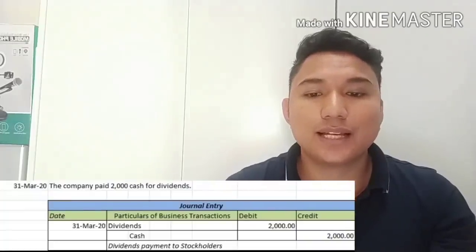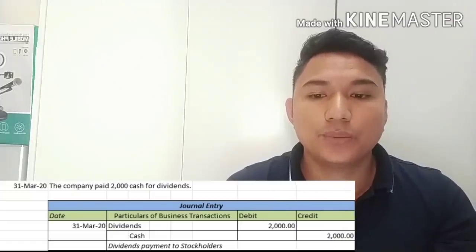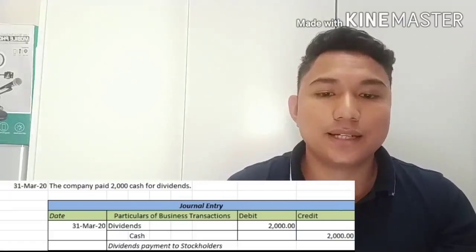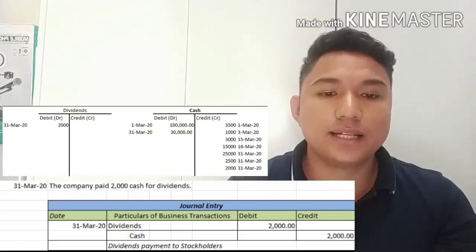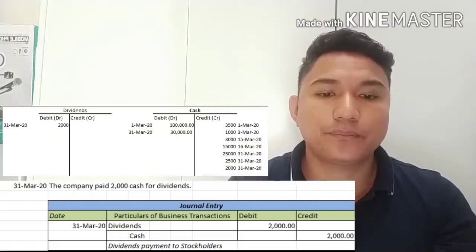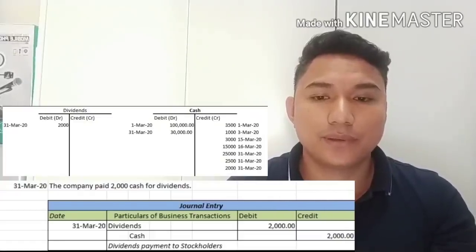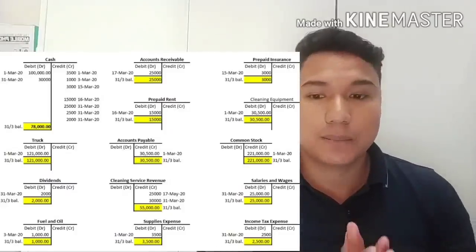Entry number 11. We paid dividends of 2,000 to common stockholders. So what is the entry? We debited dividends 2,000, credit cash 2,000. So we'll transfer this transaction to the ledger. Dividends account, 2,000 debit, and credit 2,000 cash. Now these are all the transactions of Joji Langa Company for the month of March.